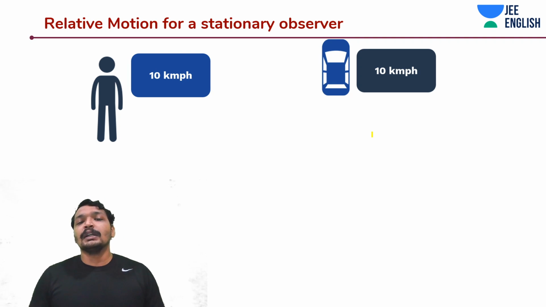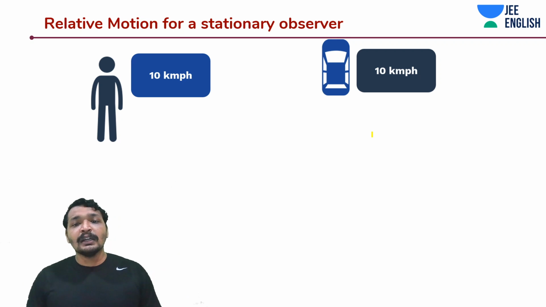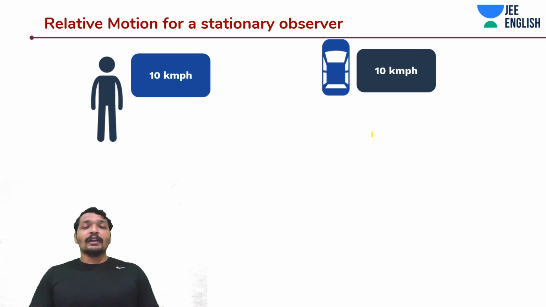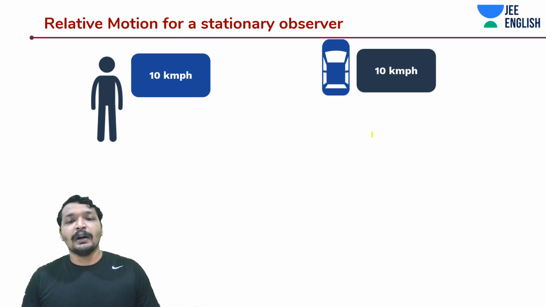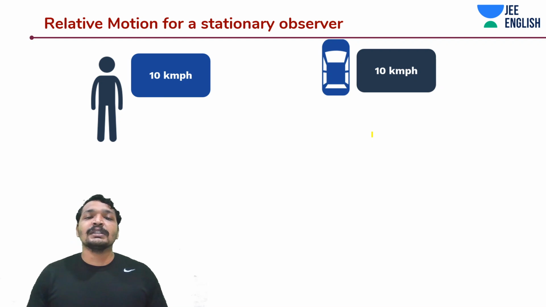Okay guys, do you understand that? Forget the smartness of your brain. Think about it as someone observing it from a third frame of reference, or like another frame of reference, where that frame of reference itself is moving with 10 km per hour. Imagine this car as big as Earth. Then you would see that that person is moving towards you, not as if you are moving towards that person.